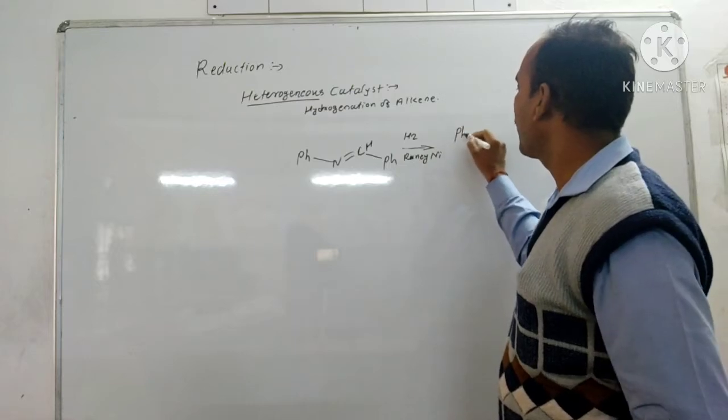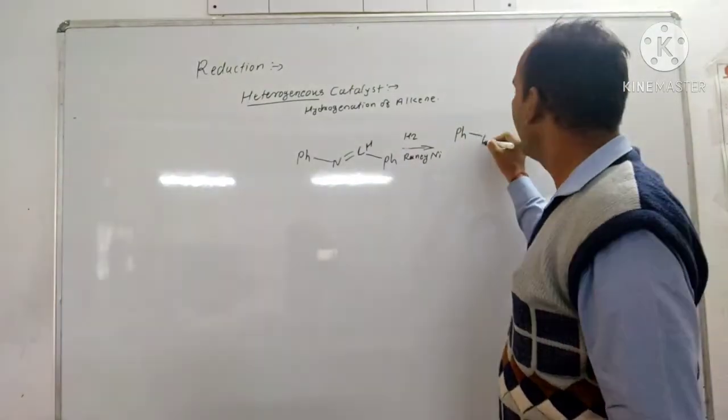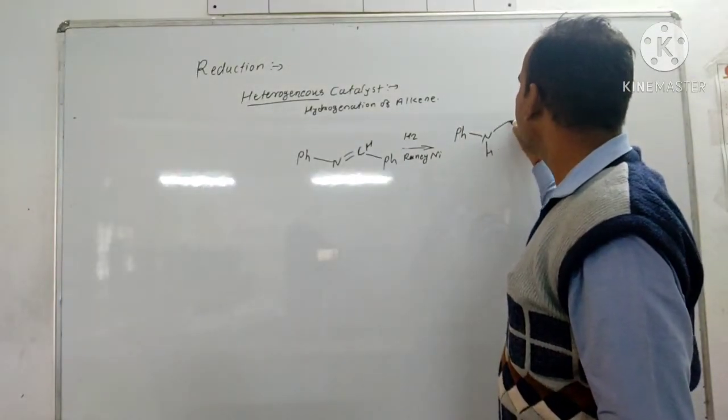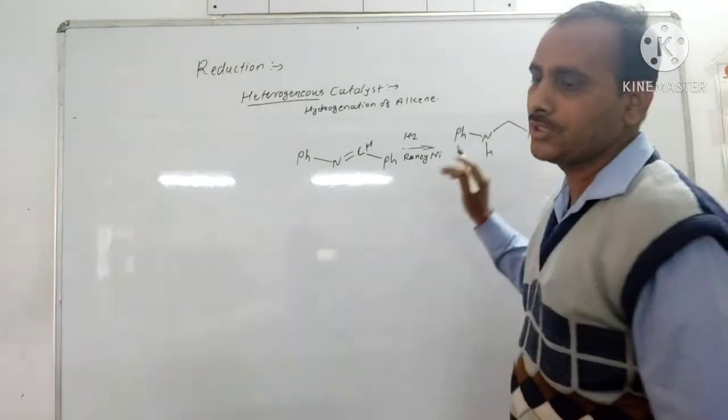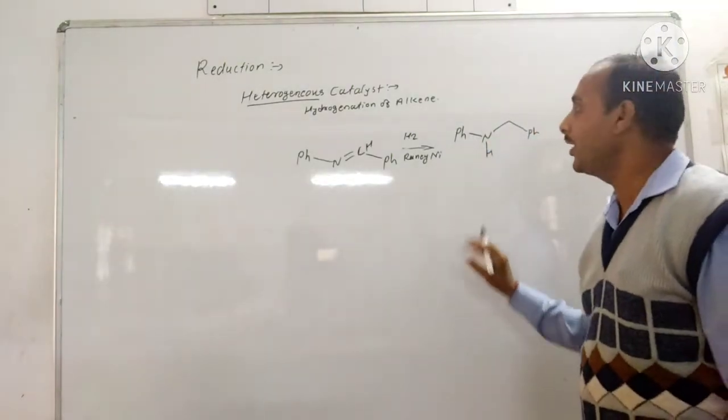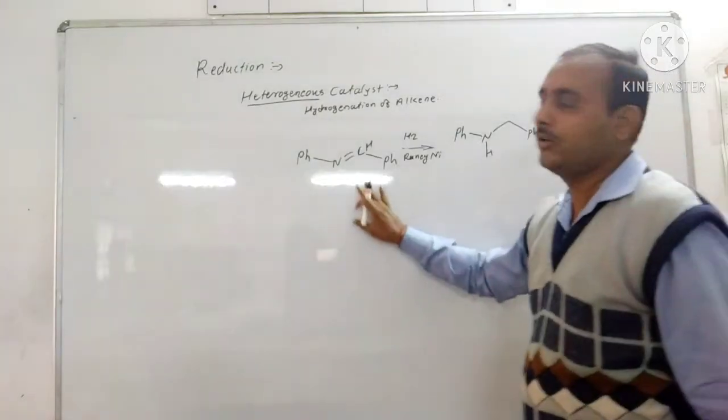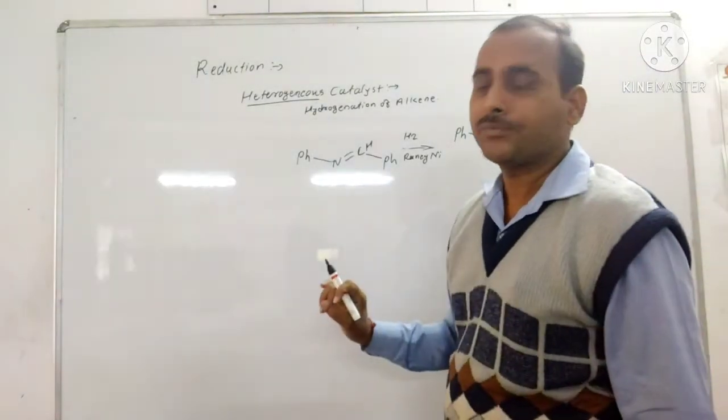It forms Ph-CH2-NH-Ph. So this product is obtained by catalytic hydrogenation of the imine.